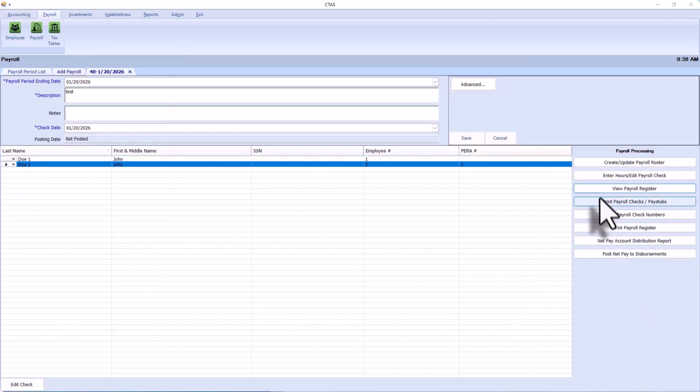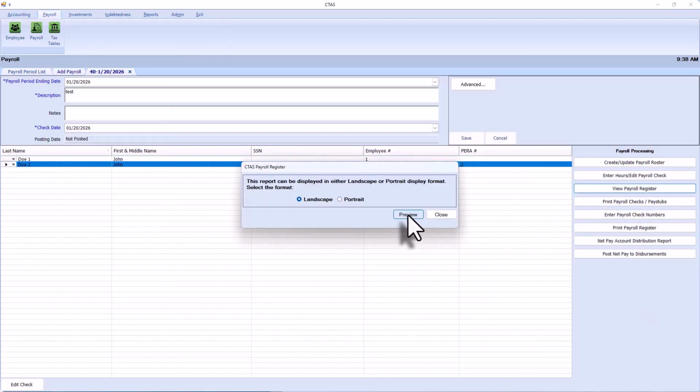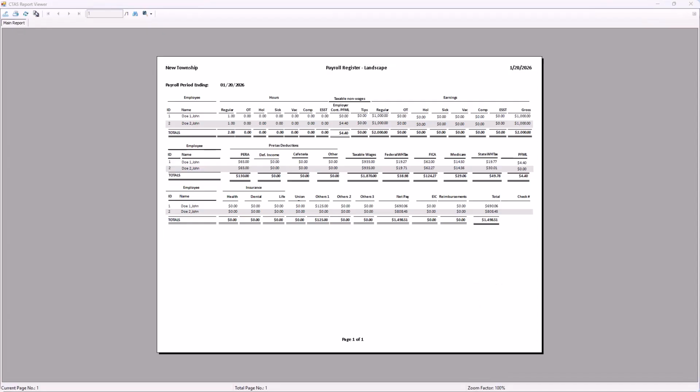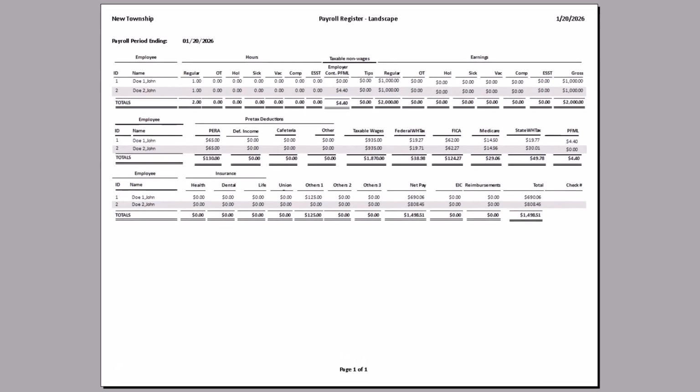We will now view the payroll register and look at some new items and the difference in taxes. First, we'll look at the top. You're going to see a new heading, taxable non-wages, with a new column that says employer contribution paid family medical leave. Notice employee 1 has $0, employee 2 has $440. Employee 2 is where the employer is paying a 100% premium. Remember that if an employer pays some of the employee's premium, this amount will become taxable.